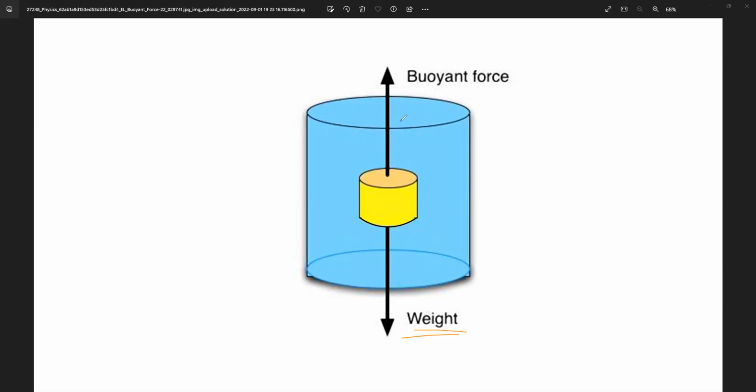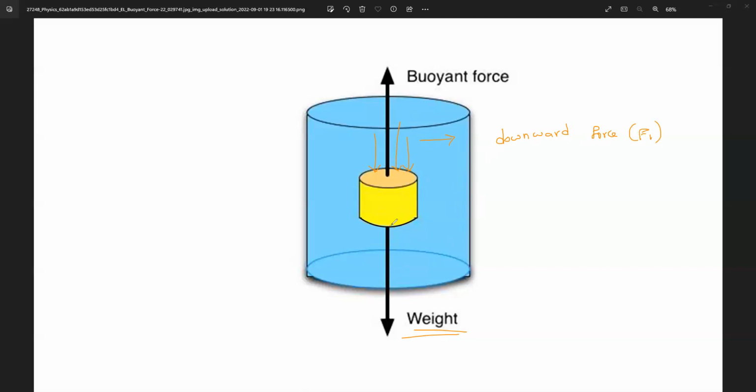The weight of the object which is acting downwards. I am putting, forget about this black arrow, downwards. So that downward force we used to call only weight. Am I right or wrong, everybody? Weight of the force, downward force. Let me take F1, downward force.